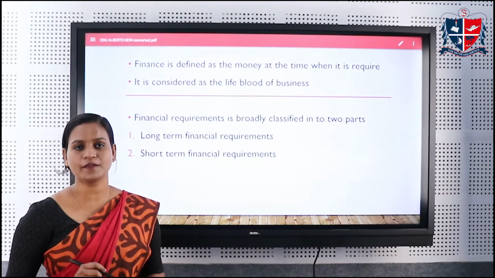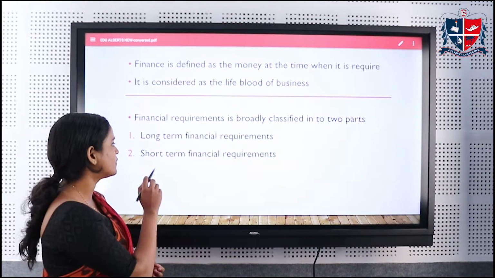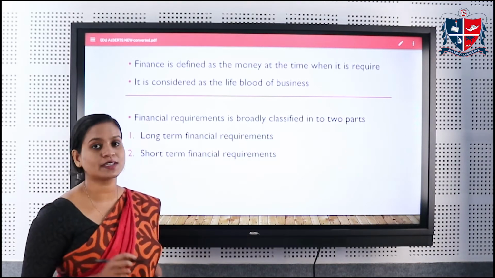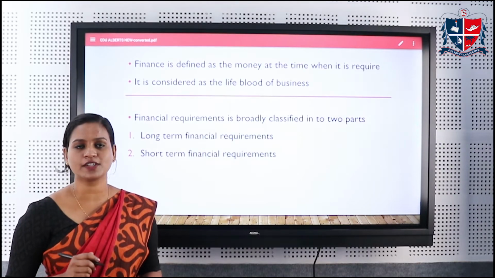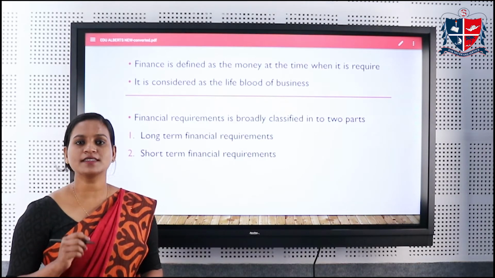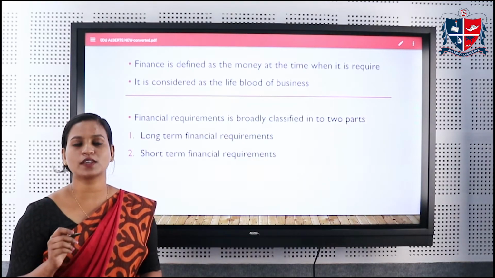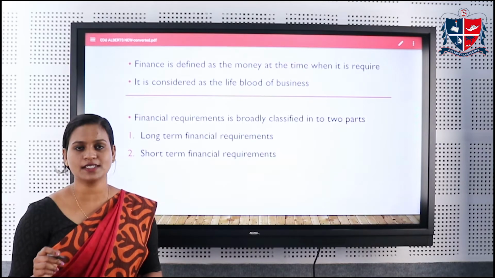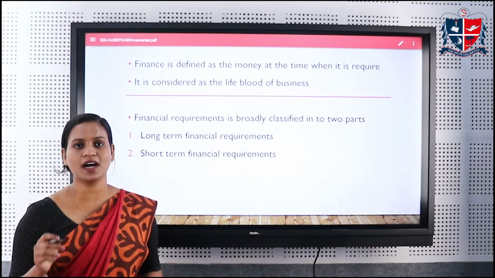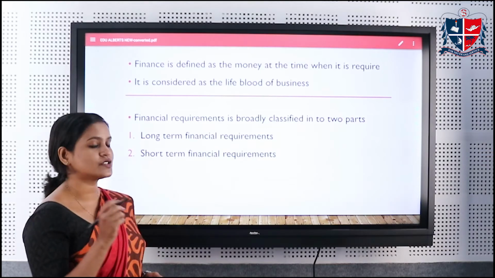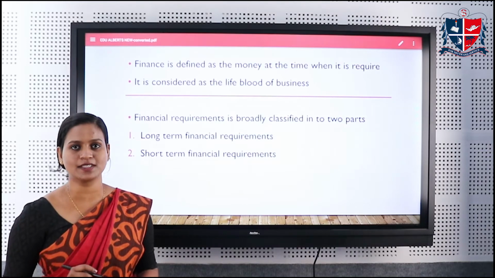The requirement for finance is classified into two, that is, long-term financial requirement and short-term financial requirement. Now, what is long-term financial requirement? Finance which is required for creating the production facilities through the acquirement of fixed assets such as plant and building, plant and machinery, etc. are known as the long-term financial requirements, which is also known as fixed capital requirements.